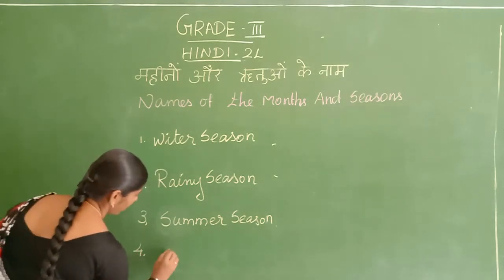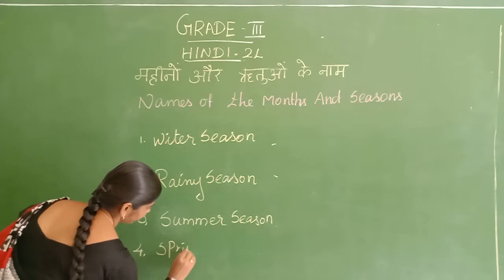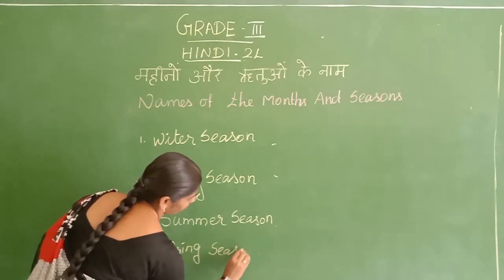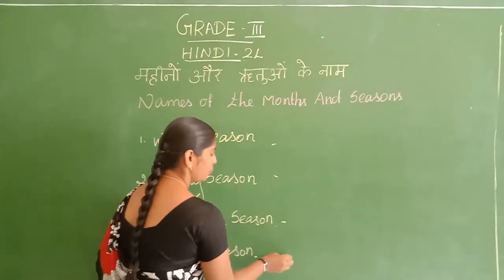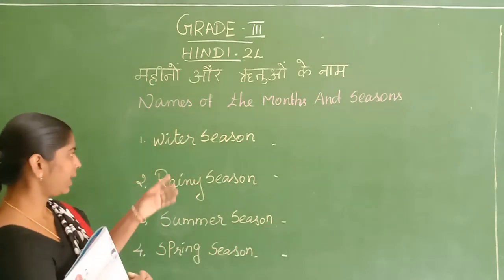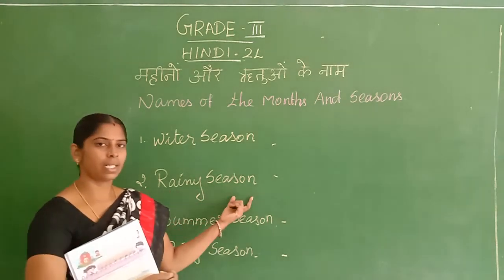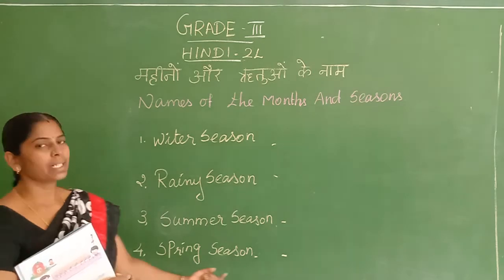Last one, spring season. Okay, how many seasons do we have? 4 seasons. Okay, what are they? Winter season, rainy season, summer season and spring season.